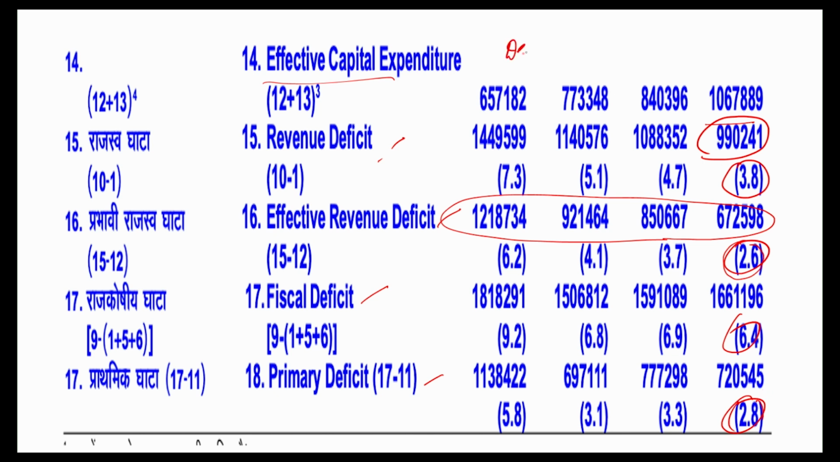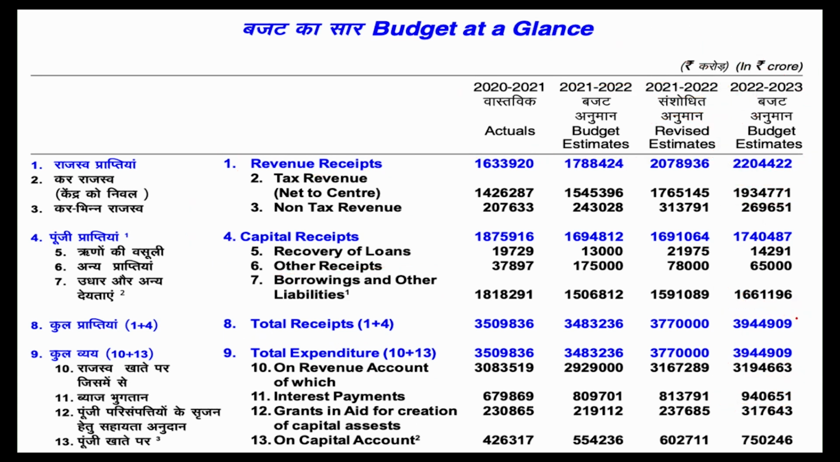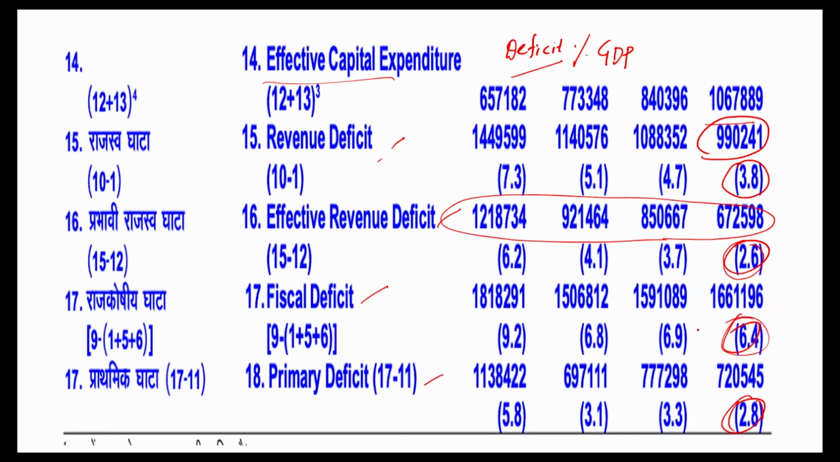Ideally any deficits, not only these deficits in the budget, even when it comes to balance of payments, the current account deficit, capital account deficit, any deficit is always expressed as a percentage of GDP. So it means, let's say this year the government intends to borrow, borrowings and other liabilities. If you look at it, the government intends to borrow around 16,61,196 crores. If you express this 16,61,196 crores as a percentage of our GDP, which is roughly around $3 trillion, that particular number comes to around 6.4% of our GDP.